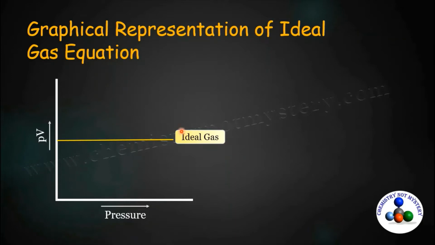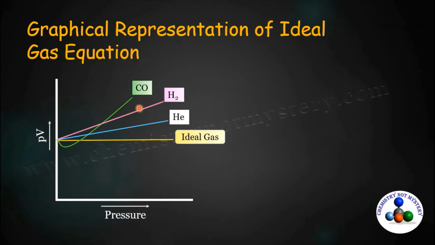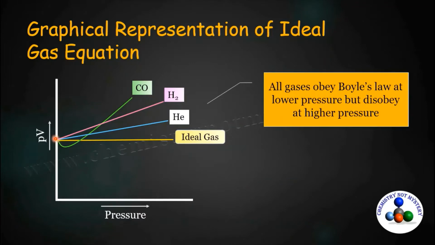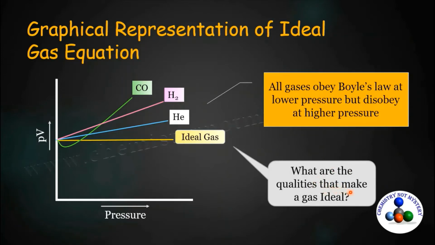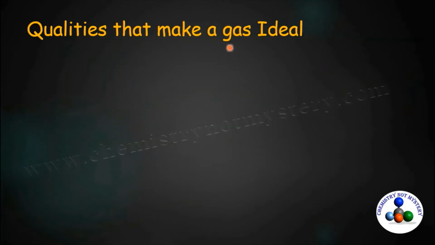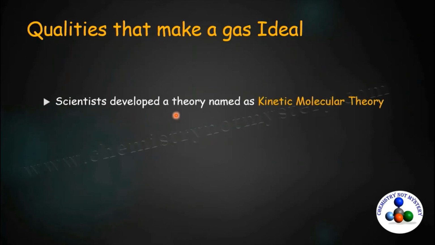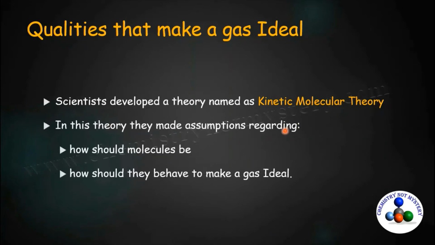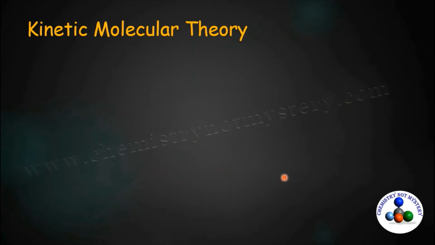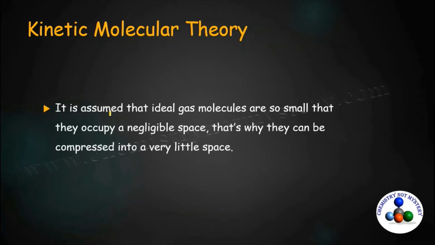But when we plot the same graph for other gases, for example helium, hydrogen or carbon monoxide, you will get different curves. That means these gases obey Boyle's law at lower pressure range but disobey Boyle's law at higher pressure. In this video, we are going to discuss what are the qualities that make a gas ideal. To understand the qualities that make a gas ideal, scientists developed a theory named Kinetic Molecular Theory. In this theory, they made assumptions regarding how molecules should be and how they should behave to make a gas ideal. So let's see the assumptions of kinetic molecular theory.